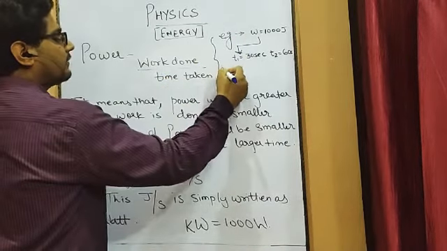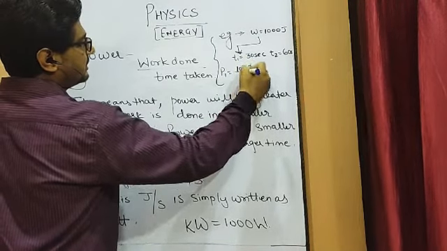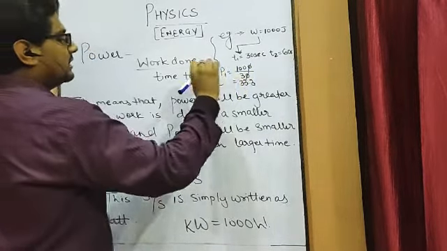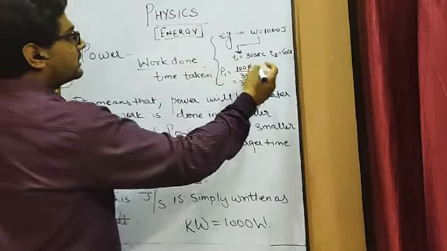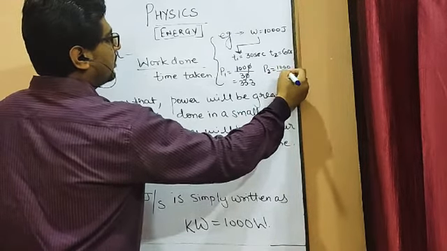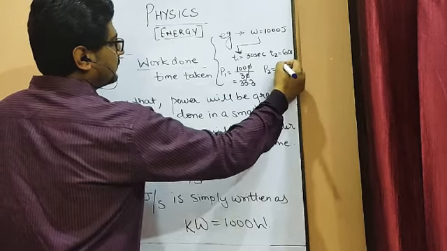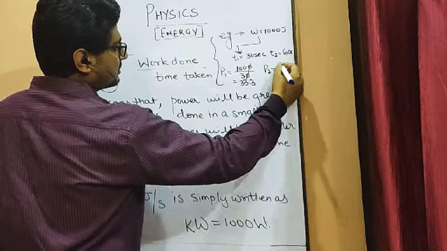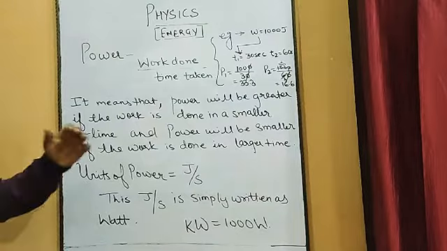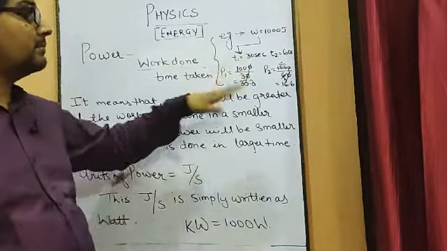So what will be the power for the first case? Work is 1000 upon time is 30. The value of power will be near about 33.33. Whereas in the second case, 1000 upon 60, which is 50 upon 3, about 16.66. So you can see that if I have doubled the time period, the power has become half.